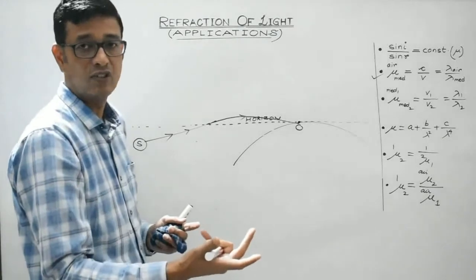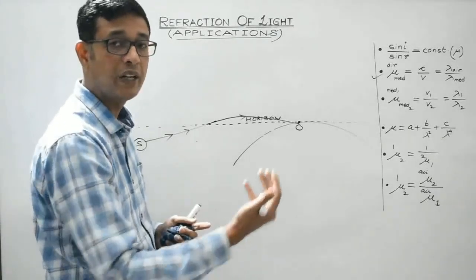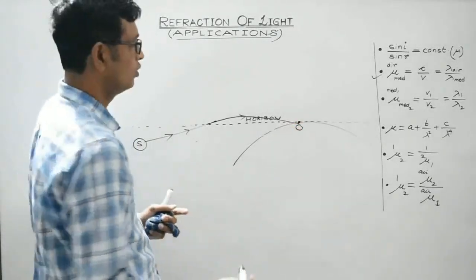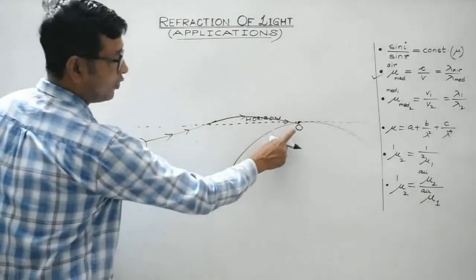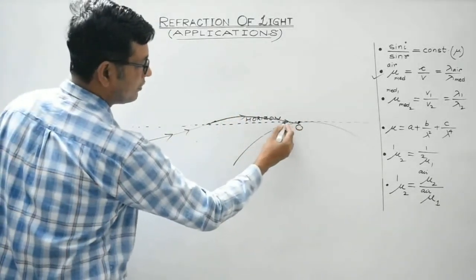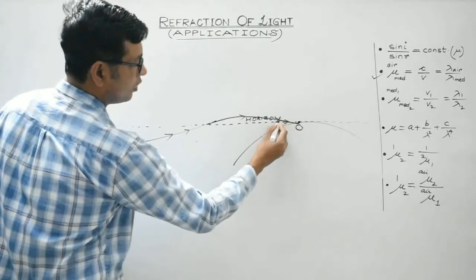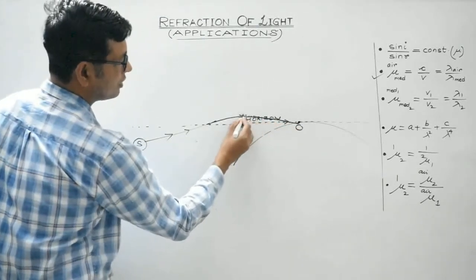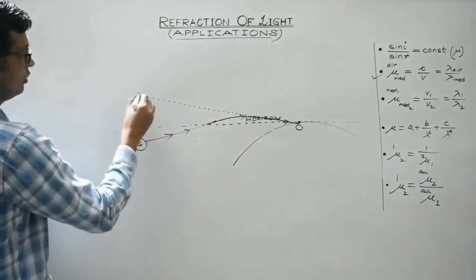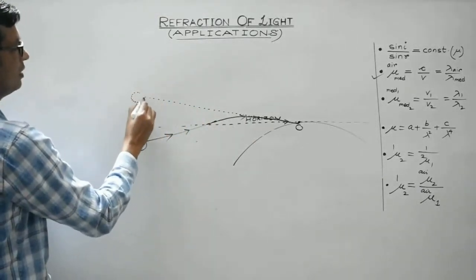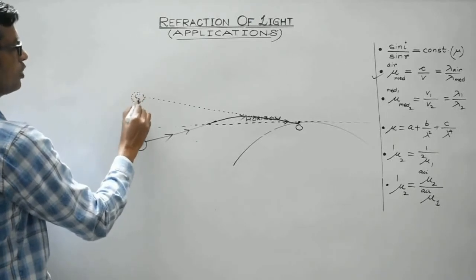Now it will reach the observer's eye. But for the observer, it will appear as if this ray from the sun is coming from a point somewhere over here. So this is where the apparent position of the sun would be.